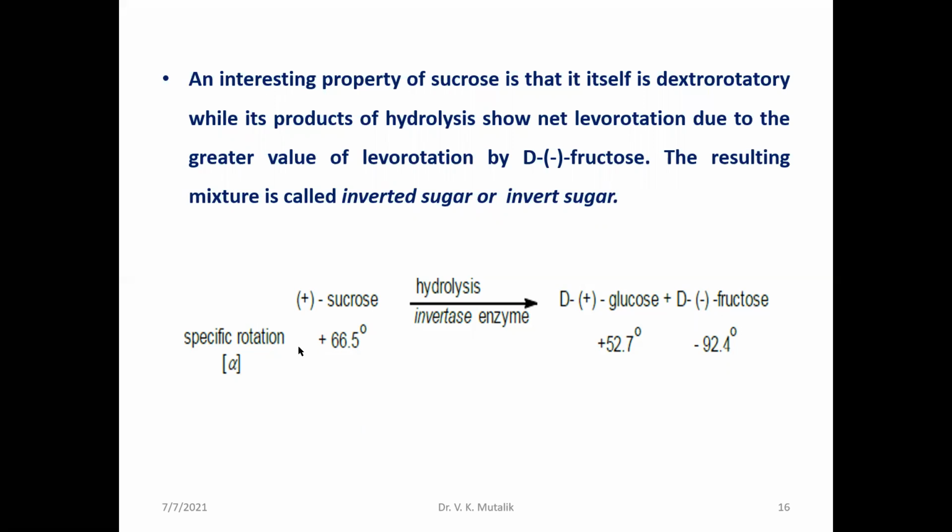When you compare the optical rotation, sucrose possesses plus 65.5 degrees, whereas glucose is plus 52 degrees 7 minutes, and fructose is minus, a levorotatory derivative. Therefore, a major portion is structured towards fructose, hence it may be called inverted sugar or invert sugar. Sucrose is called invert sugar because during hydrolysis, sucrose gives a major formation of the levorotatory fructose, hence it is invert sugar.